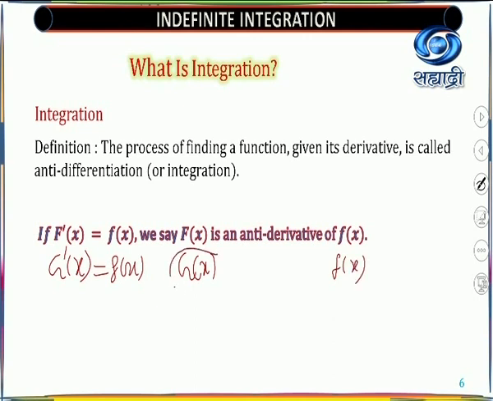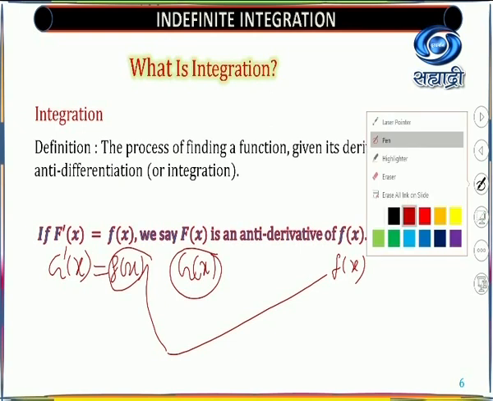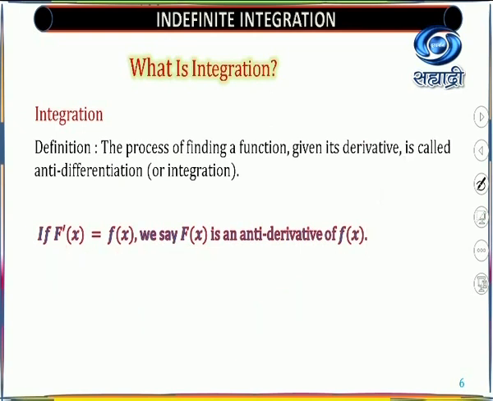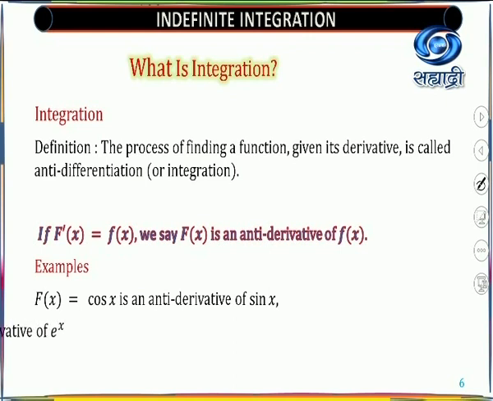That means you need to find a function whose derivative is the given function. That is called integration. This is the symbolic meaning. For example, f(x) is cos x and its antiderivative is sin x. Next, e^x is an antiderivative of itself, because the derivative of e^x is e^x.